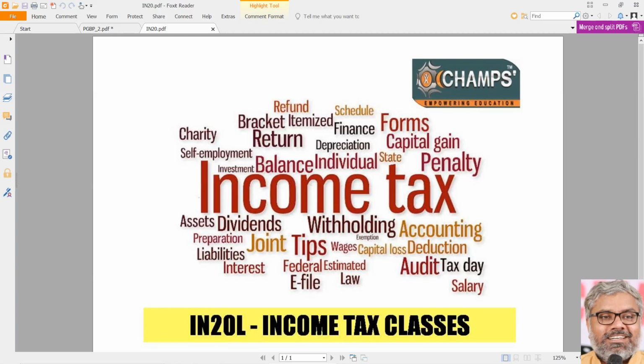Why should we have that discussion at all? If asset is purchased, whatever purchase price is there, that is actual cost. Then there is no problem. But reality will not be like that. There will be multiple scenarios, situations where the asset might not be purchased, but still the assessee has acquired those assets. Then how to calculate actual cost? Different situations are there. That's theoretically important aspect, and some MCQs can definitely come on particular points in that discussion. Actual cost of the asset, how to calculate, that we will discuss in the next session.